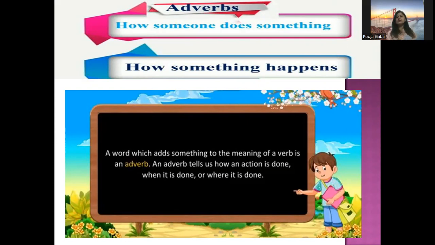So adverb basically adds something to the verb and tells us how a verb is done, when it is done, where it is done, etc. So adverbs tell us something about the work done, how was it done, when was it done, and where was it done, etc.